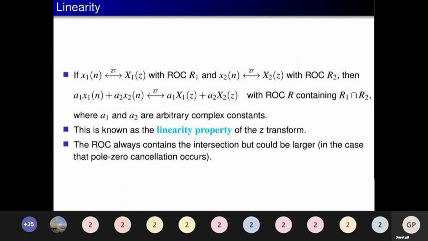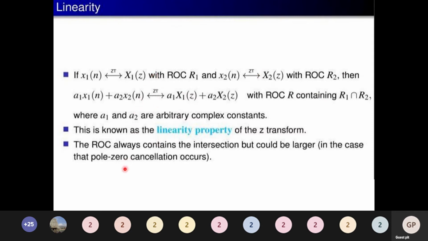Next we will see properties one by one. Linearity property: if the z transform of x1 of n is X1 of z with ROC R1, and the z transform of x2 of n is X2 of z with ROC R2, then the z transform of a1 x1 of n plus a2 x2 of n is a1 X1 of z plus a2 X2 of z with ROC containing R1 intersection with R2, where a1 and a2 are arbitrary constants. And this is known as the linearity property.